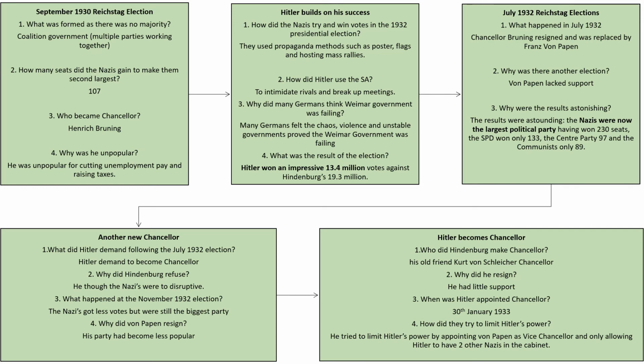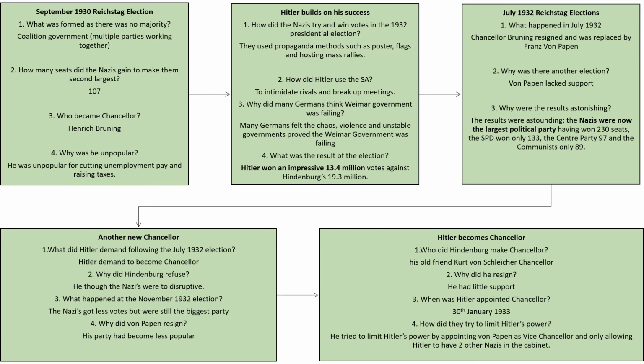What happened after those elections? There was a new chancellor again. Hitler was demanding to become the chancellor. Hindenburg thought the Nazis were too radical and too disruptive. They'd cause too many problems for Germany. In 1932, there was another election. The Nazis got fewer votes than they did in the earlier election that year, but they were still the biggest party in the country. Von Papen decided to resign because his party became less popular.